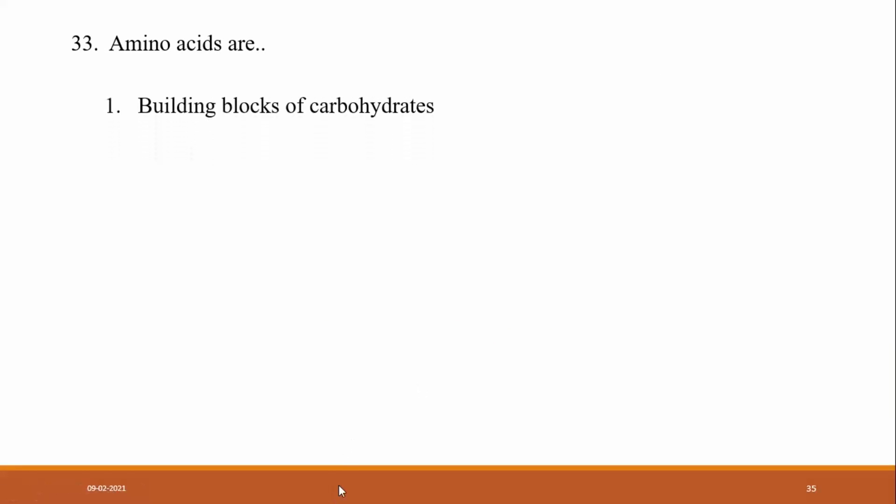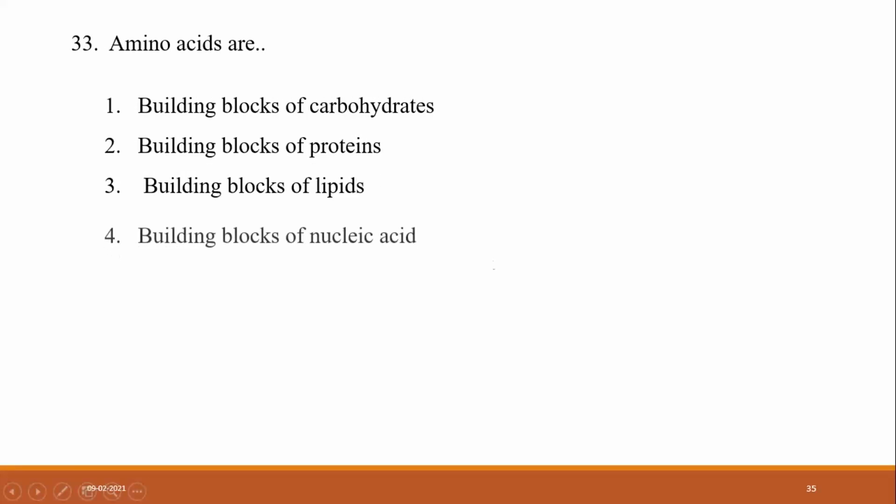Another one. Amino acids are building blocks of carbohydrates, proteins, lipids, or nucleic acids. So what is the answer? It is proteins. Very good. Amino acids are the building blocks of proteins.